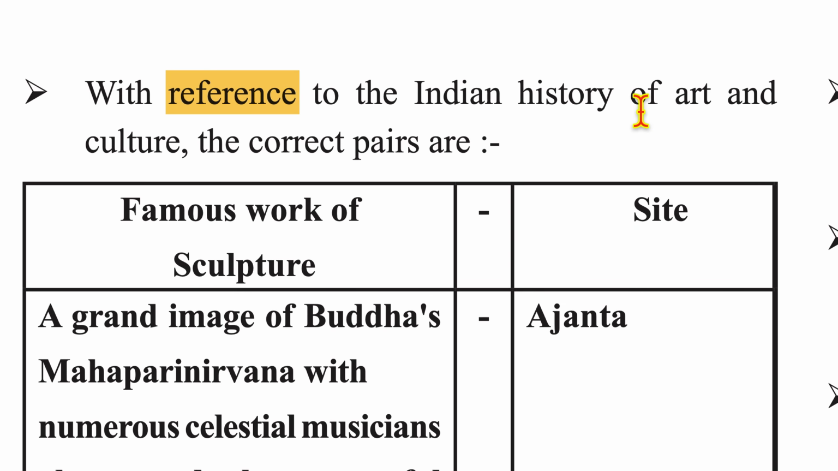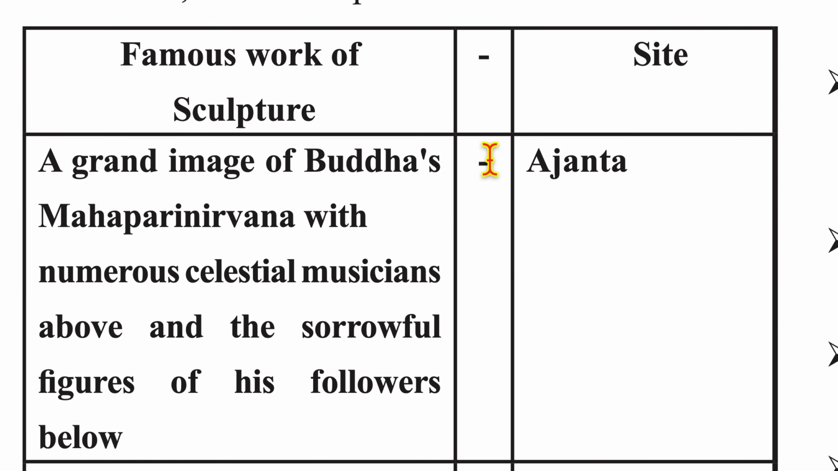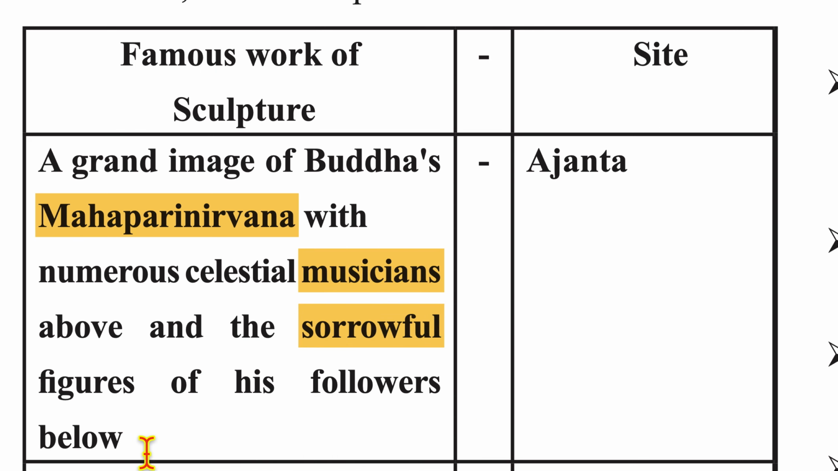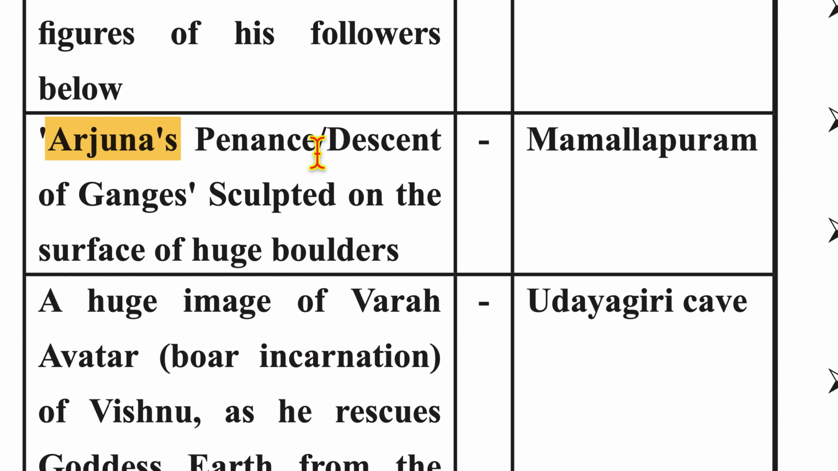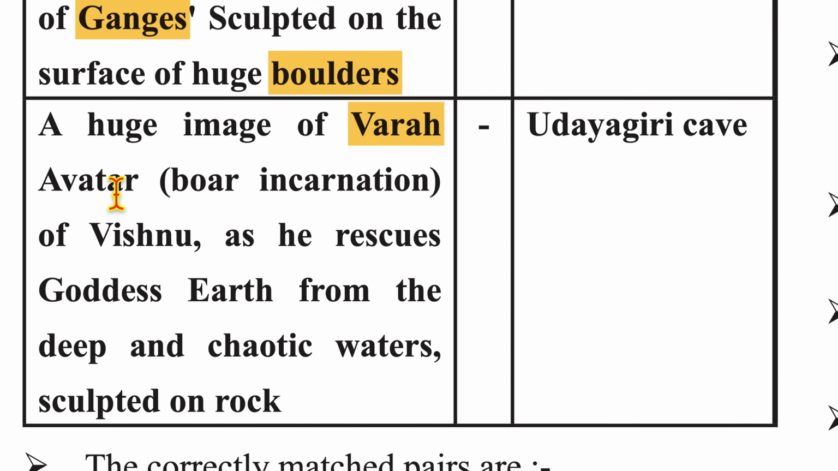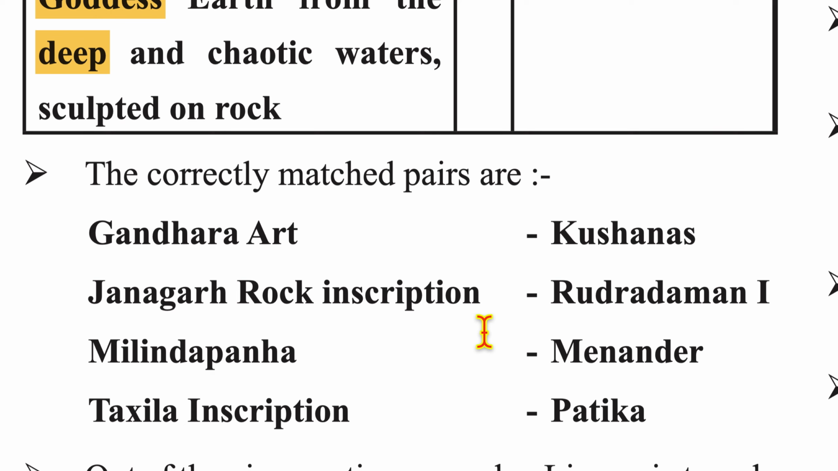Now, with reference to Indian history of art and culture, correctly matched pairs are a grand image of Buddha's Mahaparinirvana with numerous celestial musicians above and sorrowful figures of his followers below, located in Ajanta. Arjuna's Penance, descent of Ganga, sculpted on the surface of huge boulders, is in Mamallapuram. A huge image of Varaha avatar, that is boar incarnation of Vishnu, as he rescues goddess Earth from the deep and chaotic waters, sculpted on rock, is in Udayagiri caves.